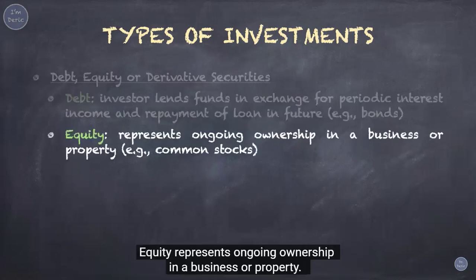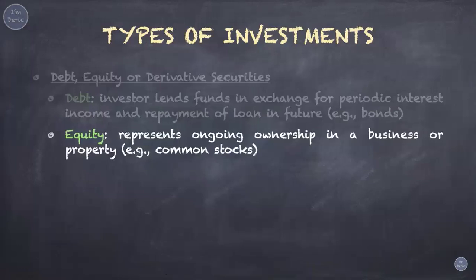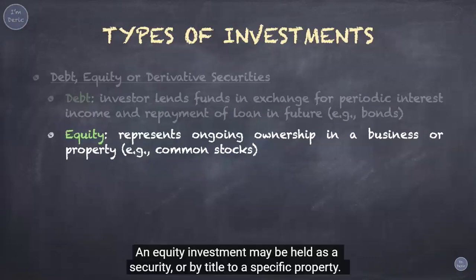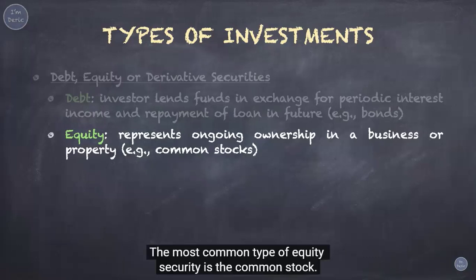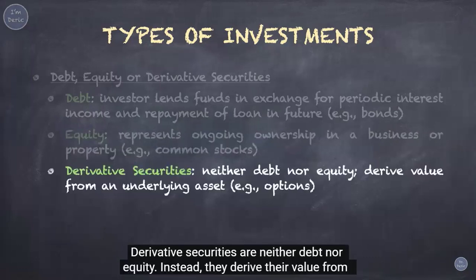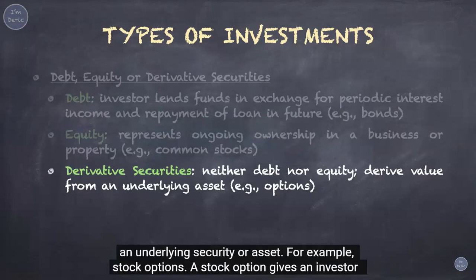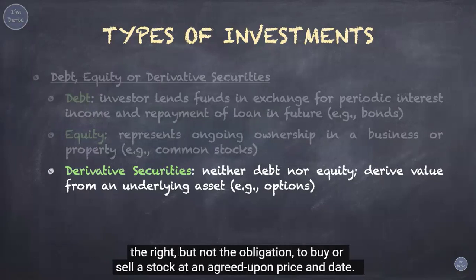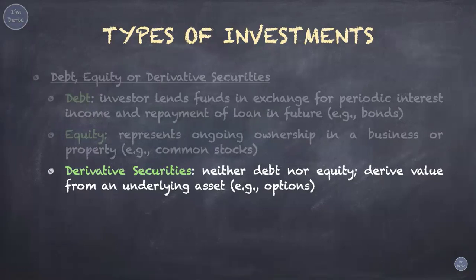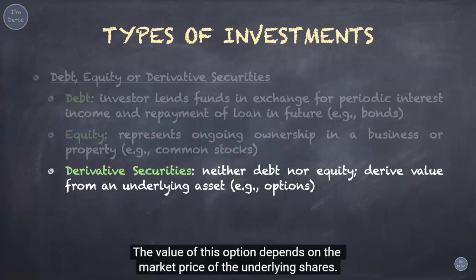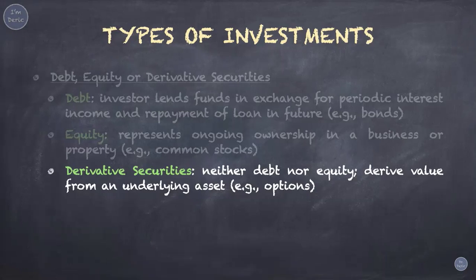Equity represents ongoing ownership in a business or property. An equity investment may be held as a security, or by title to a specific property. The most common type of equity security is the common stock. Derivative securities are neither debt nor equity. Instead, they derive their value from an underlying security or asset. For example, stock options. A stock option gives an investor the right, but not the obligation, to buy or sell a stock at an agreed-upon price and date. The value of this option depends on the market price of the underlying shares.